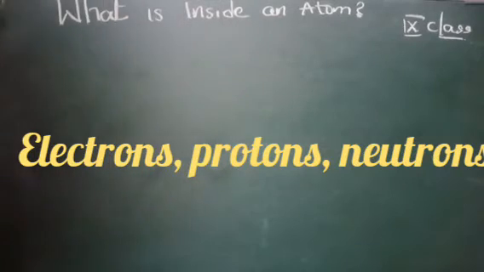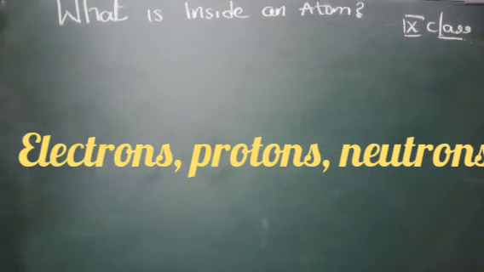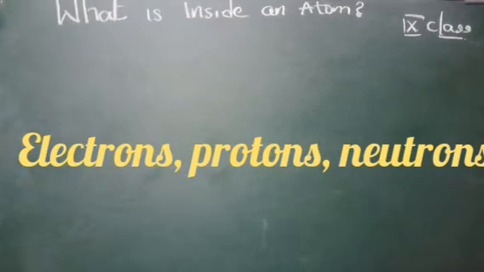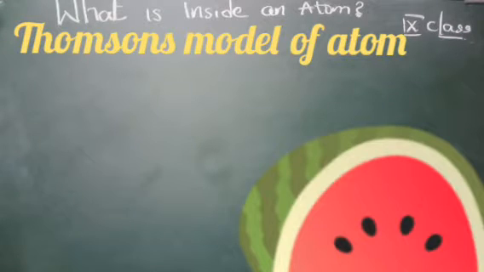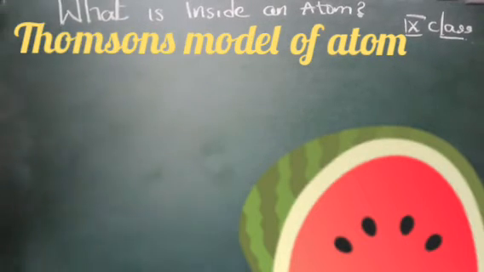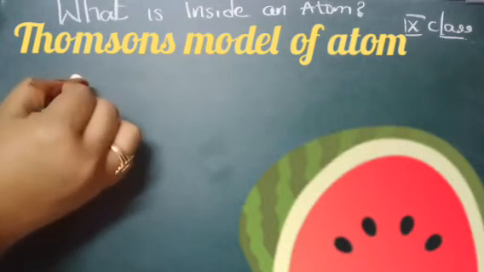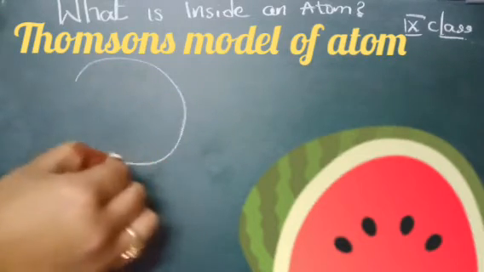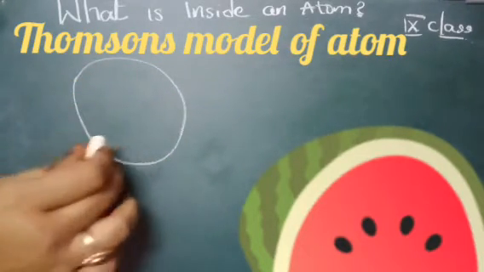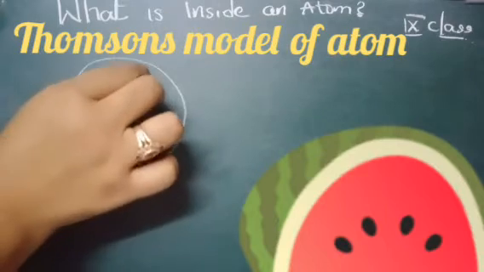So in our previous class we have learned about what is electron, what is neutron, what is proton, and we have learned that Mr. J.J. Thomson said that the electrons and protons are arranged in a watermelon type of plum pudding, right? So they are arranged like this.